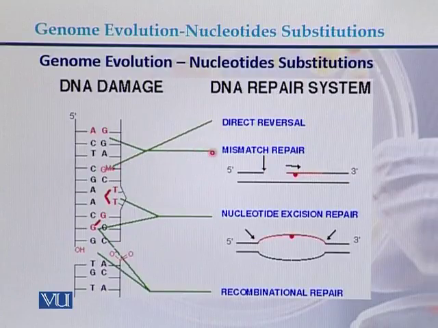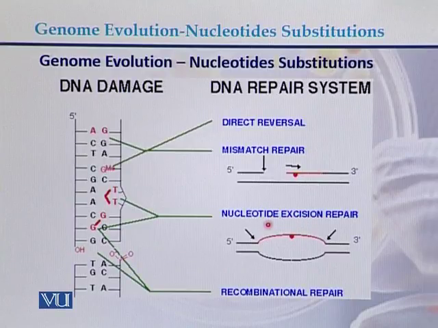The third phenomenon is nucleotide excision repair, also a type of DNA repair system, in which the wrongly incorporated nucleotide is excised, cut from the DNA, and the complementary nucleotide is attached.